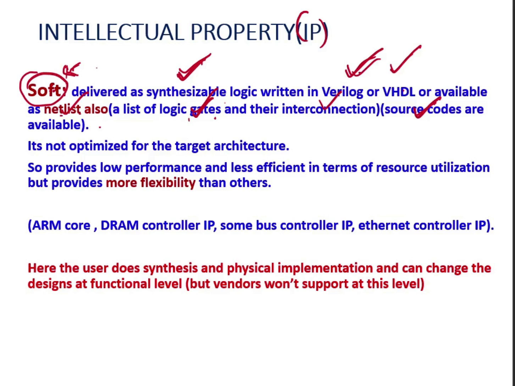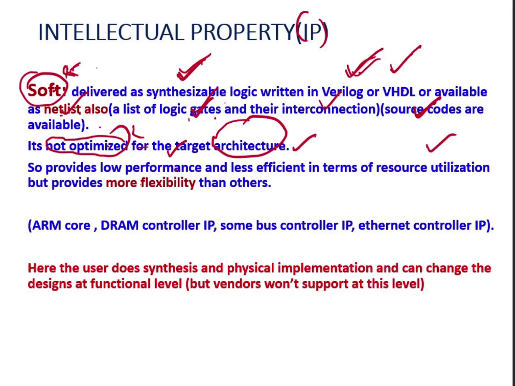But these soft IPs are not optimized. That we have to remember. These soft IPs are not optimized for a target architecture. As they are not optimized, they provide low performance and are less efficient in terms of resource utilization. So this is the disadvantage.